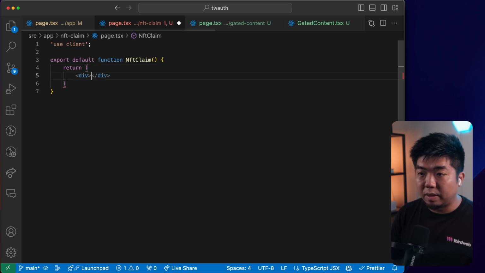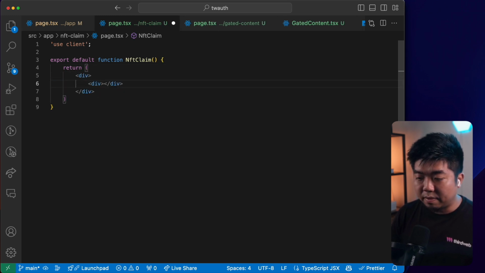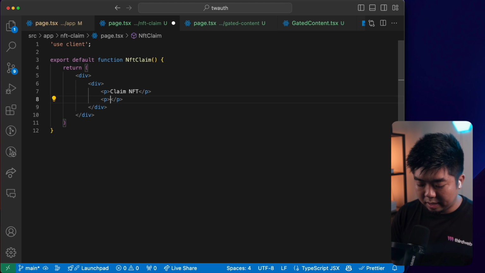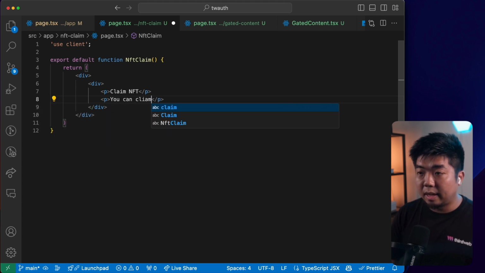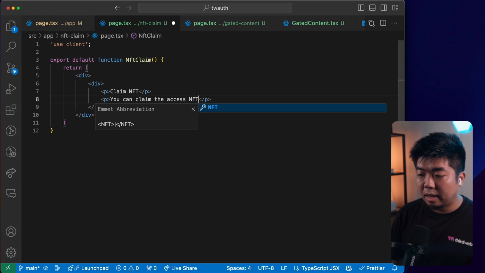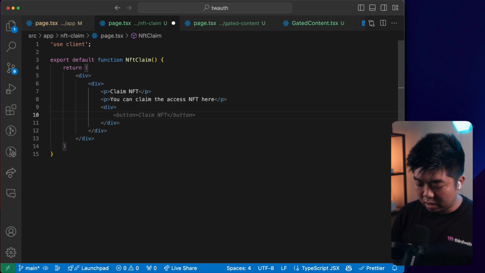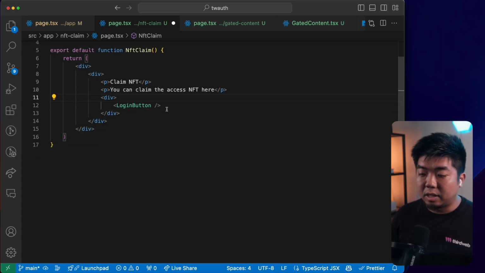And in here, we'll have a div. Within that, we'll have another div with a title here that says claim NFT. We'll have some text here that says you can claim the access NFT here. And then we're going to create a button to claim that NFT. Let's also just provide our login button here. And I'm just going to add some styling here to these divs.